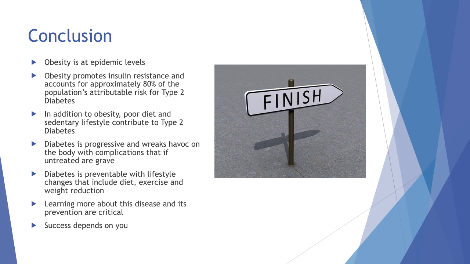In conclusion, we've learned that obesity is at epidemic levels. Obesity promotes insulin resistance and accounts for approximately 80% of the population's attributable risk for type 2 diabetes. In addition to obesity, poor diet and sedentary lifestyle contribute to type 2 diabetes. Diabetes is progressive and wreaks havoc on the body with complications that, if untreated, are grave. Diabetes is preventable with lifestyle changes that include diet, exercise, and weight reduction. Learning more about this disease and its prevention are critical. Success? That depends on you.